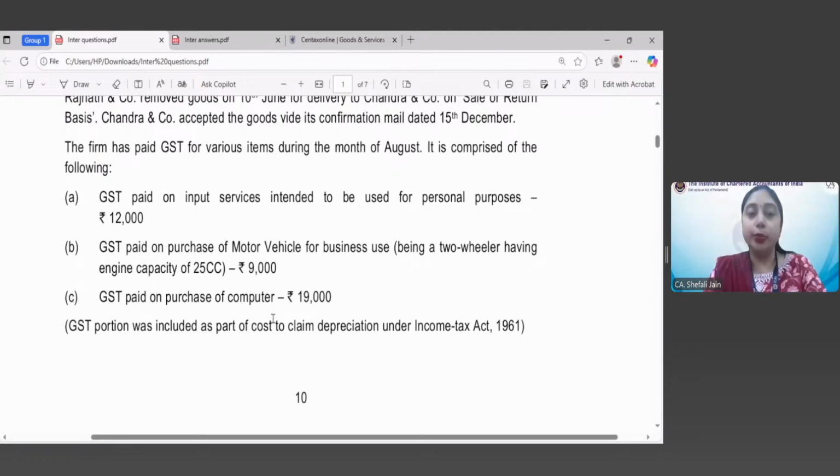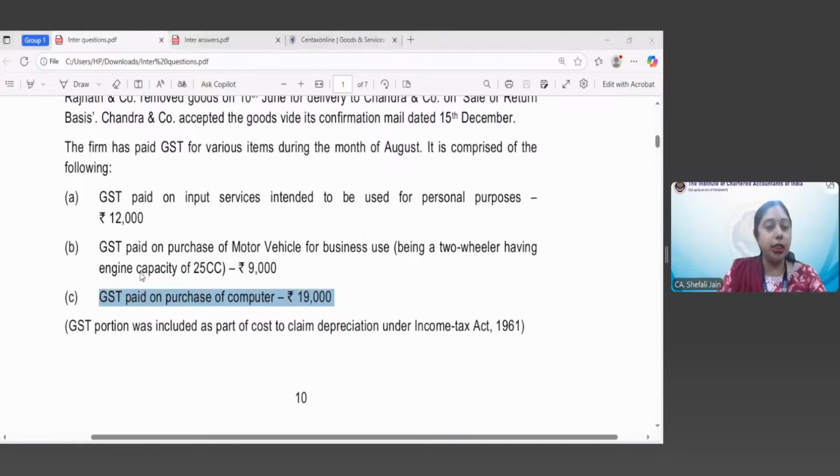So that GST portion, since it has been explicitly mentioned, was included as part of cost to claim the depreciation under Income Tax Act. So ITC on 19,000 will also not be allowed. I hope that is clear to you. Yes, Venugopal, you are saying 1820. If depreciation is taken on IT, yes, you are right.